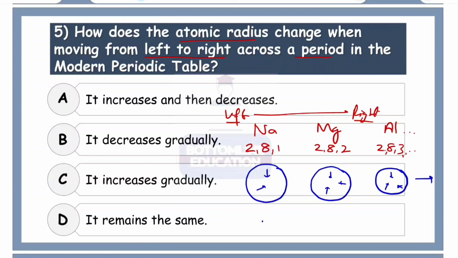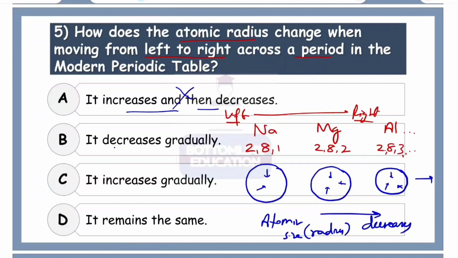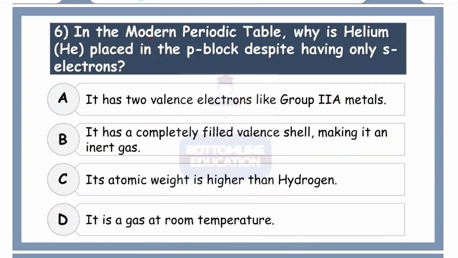So from left to right, we can see that the atomic size, or we can say the atomic radius, actually decreases as we move from left to right. So the correct option is not "increases and decreases." That's absolutely wrong. It decreases gradually. Correct option number B.